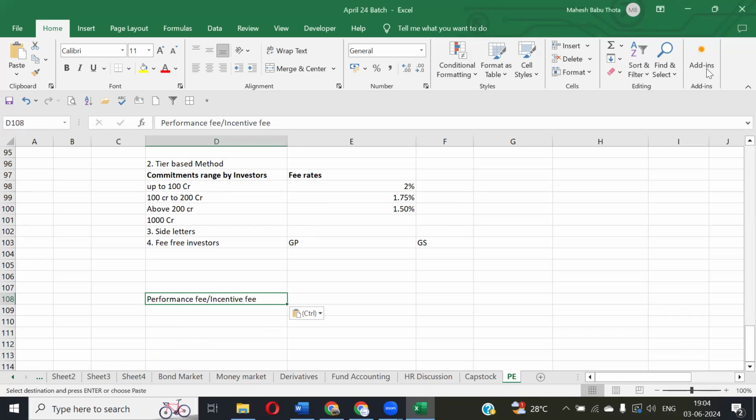Okay, so the performance fees. We are saying that based on the profits, based on the positive returns from the fund, we, as a general partner, have to charge the fees from the investors, right? That's what we're discussing. Normally, in private equity and hedge funds, it's quite common to have performance fees. Performance fee is in addition to the management fee.